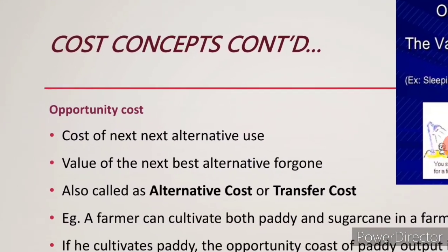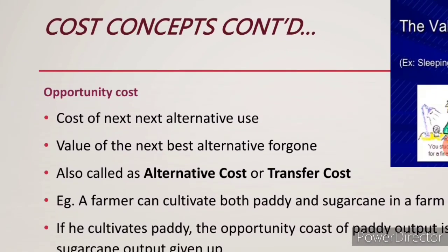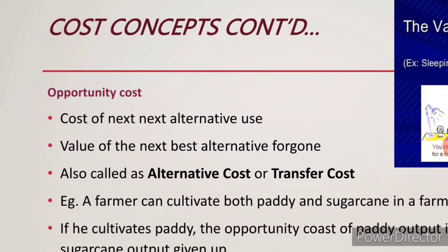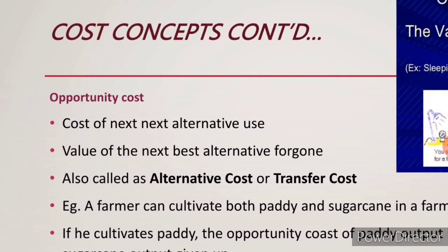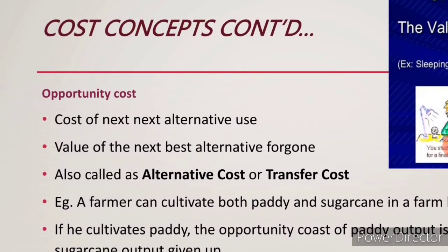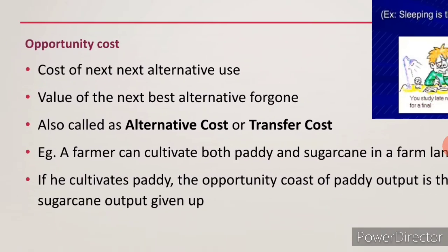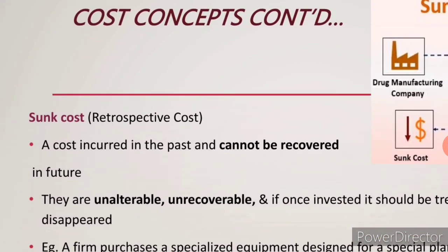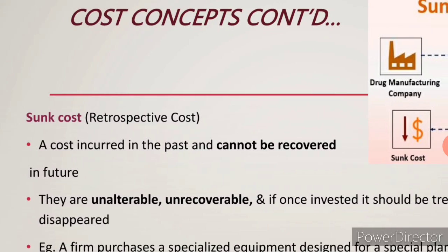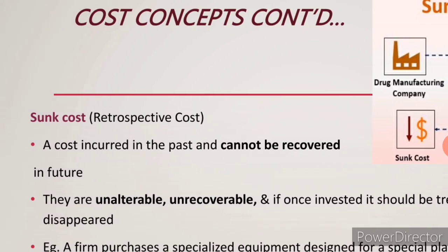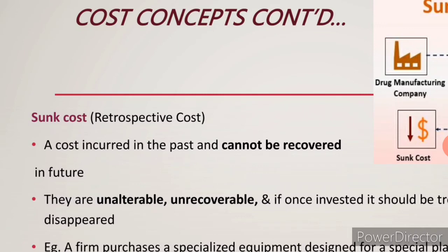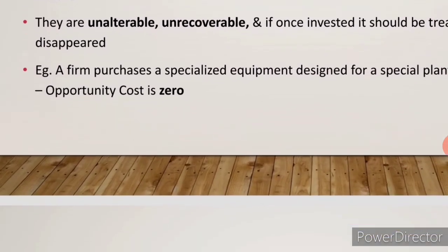Opportunity cost means the next best alternative forgone. So, which is the best at present they are doing and sacrificing, that is called opportunity cost. Next we come to know about sunk cost. Cost incurred in the past that cannot be recovered in the future. So, at present they have incurred it, but in future they cannot recover it because technology will keep on changing. This is called a sunk cost.